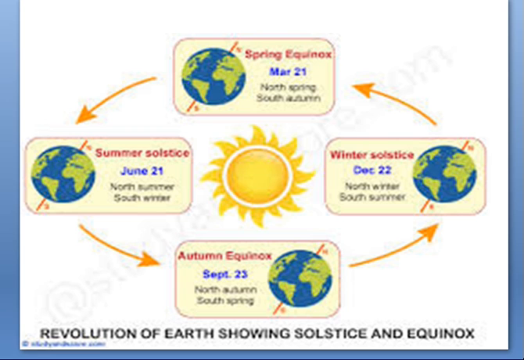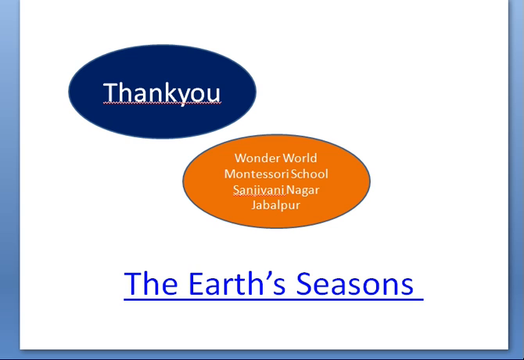If you do an experiment taking a ball and spinning it, you will come across this, and you can very well understand why we have the seasons because of revolution. We have day and night because of rotation of the Earth, and we have seasons because of revolution of the Earth around the sun.